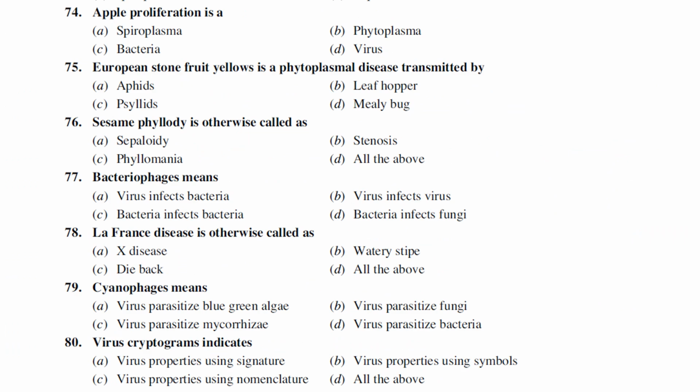The next one is apple proliferation. We just discussed it, right? Apple proliferation is caused by phytoplasma. The next one is European stone fruit yellows, a phytoplasmal disease that is known to be transmitted by psyllids. Sesame phyllody is otherwise called cephaloidy, otherwise called stenosis, otherwise called phyllomania. So the answer is all the above.